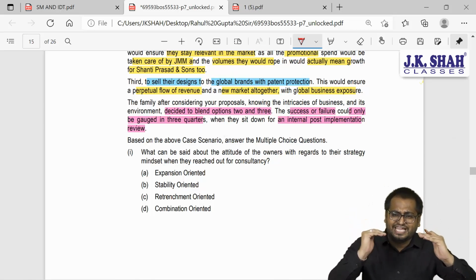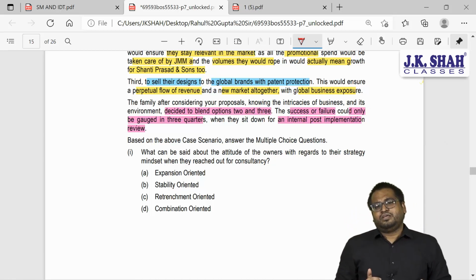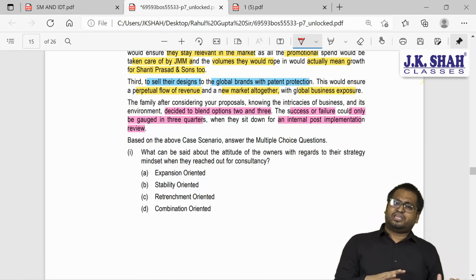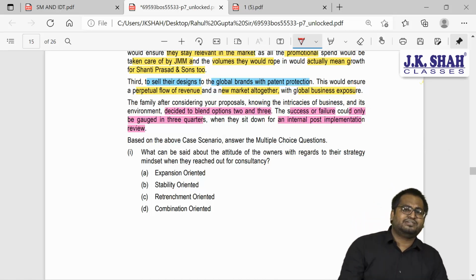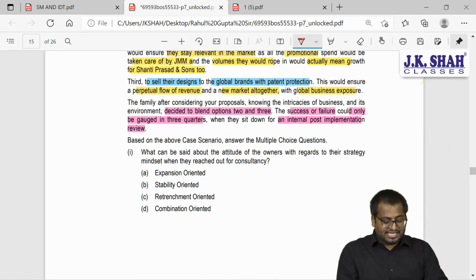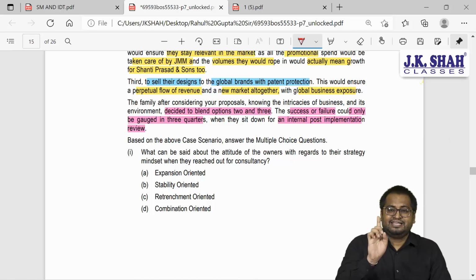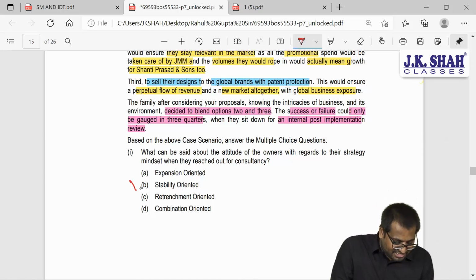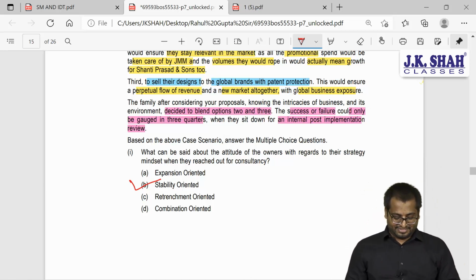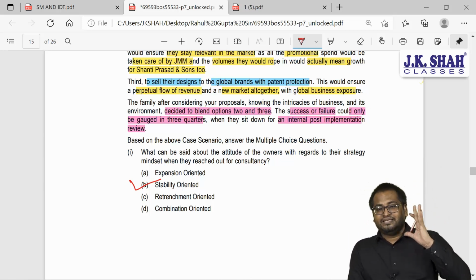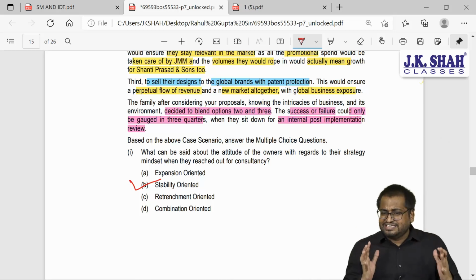We just want to stay in the competition. If we are not able to defeat them, it's okay, but at least we should be staying in the competition. We should be relevant. So what do you think is the answer, guys? Yes, if you might have understood this, this is stability oriented. So this is B.